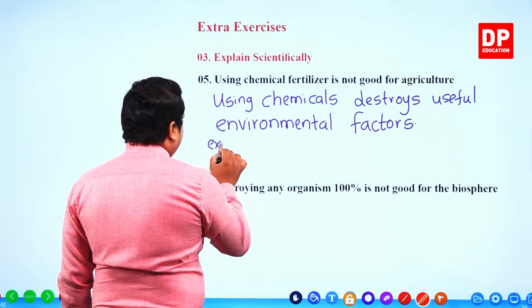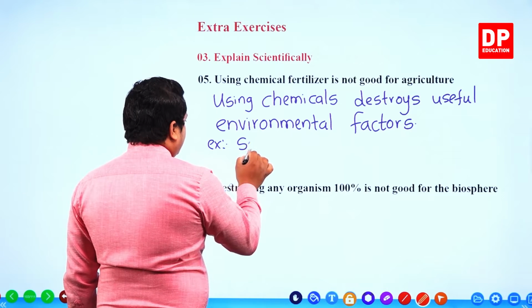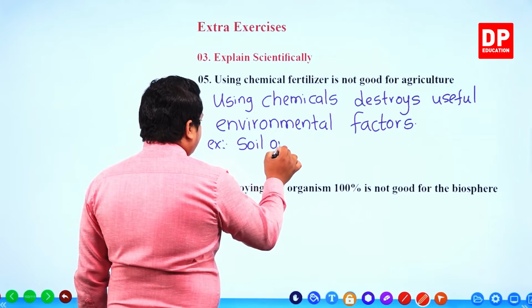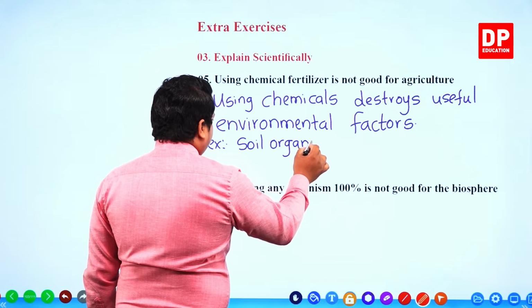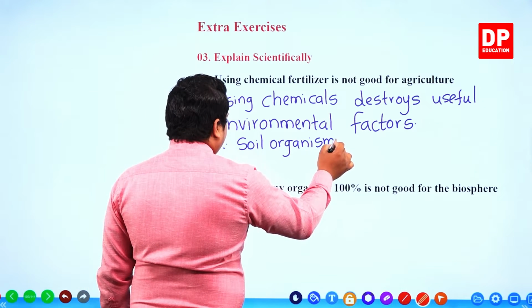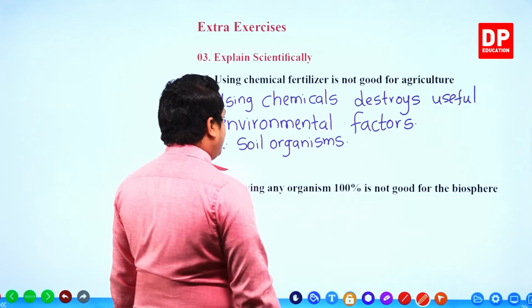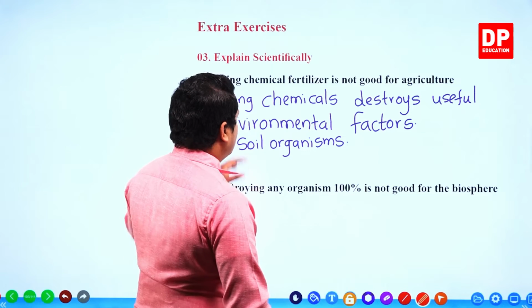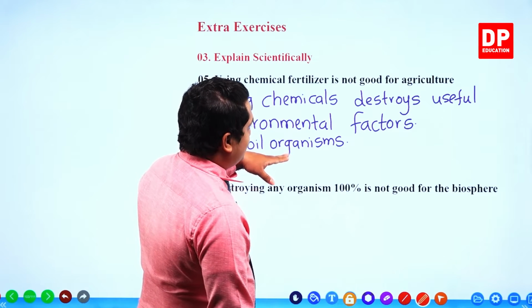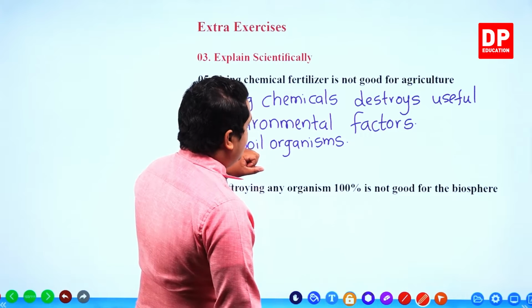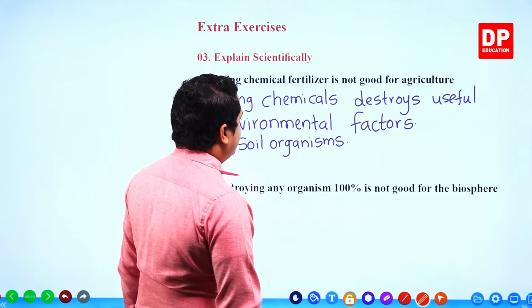Example, soil organisms. Right? Soil organisms. So using chemicals destroys useful environmental factors.